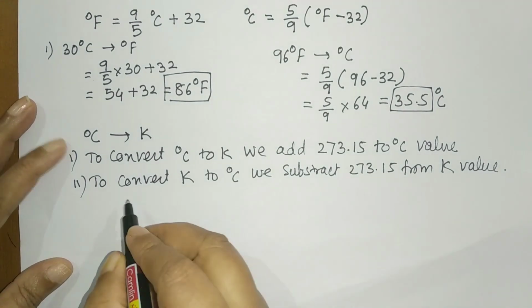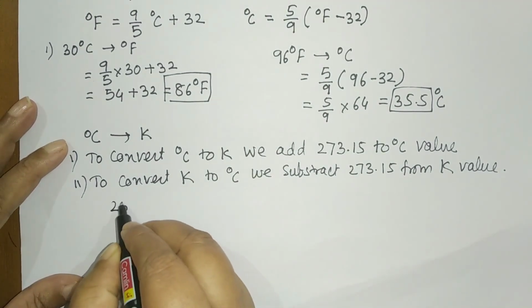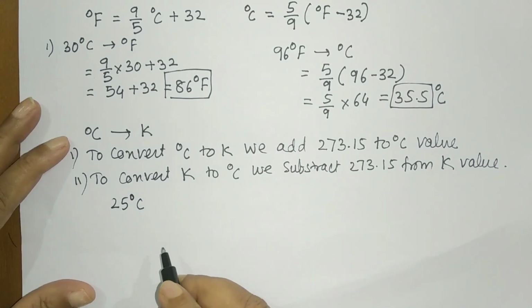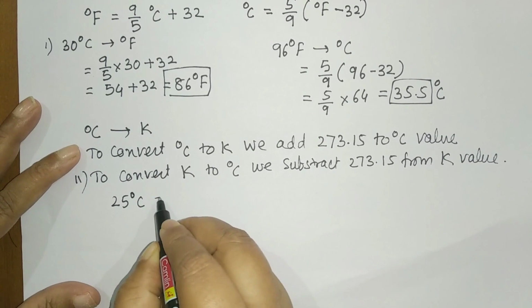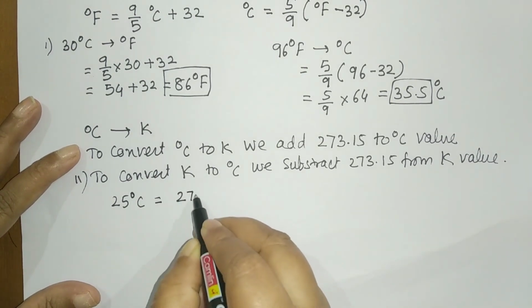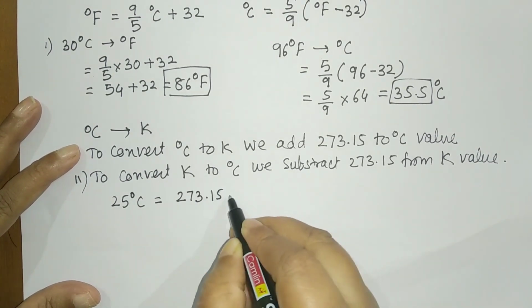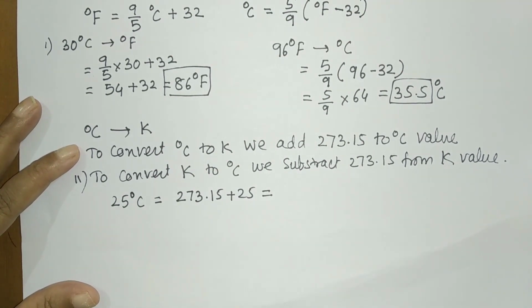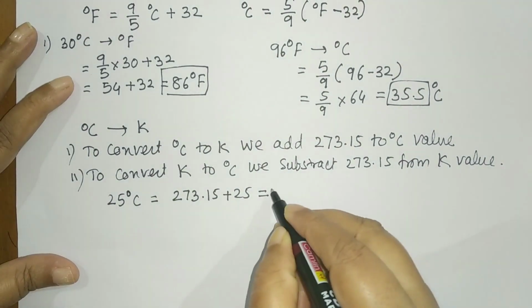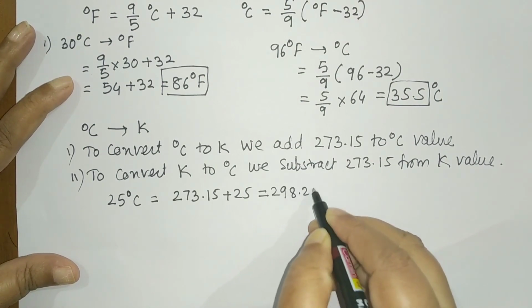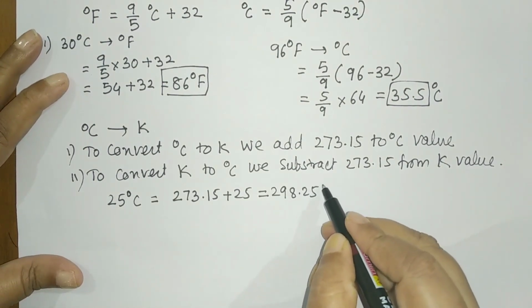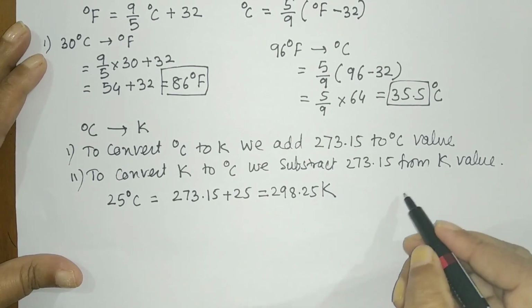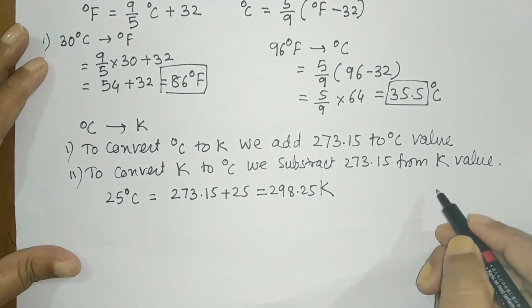Now let us take for example, if I have 25 degrees Celsius and I want to convert this to Kelvin, then how will I do this? 273.15 plus 25 will give me the value in Kelvin. So this will be 298.15. Now the unit is Kelvin. One very important thing, students, you should never use degree Kelvin for the unit.